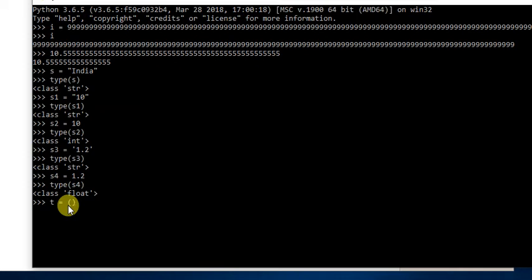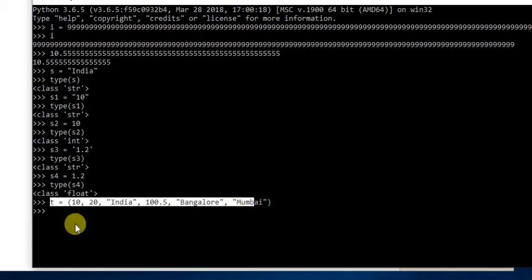So let's create one tuple: 10, 20, India, 100.5 again, Bangalore, Mumbai, anything. So the tuple is created.